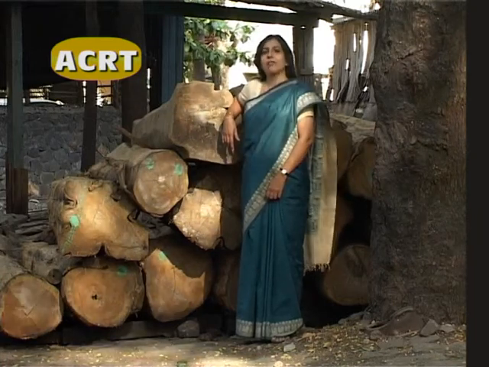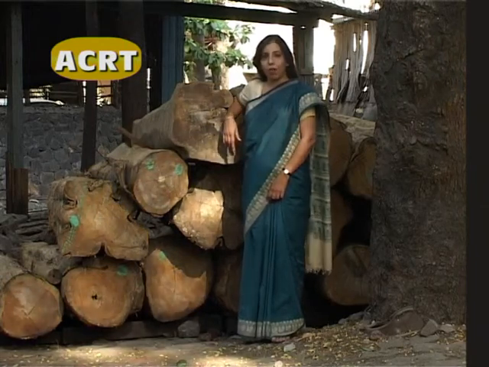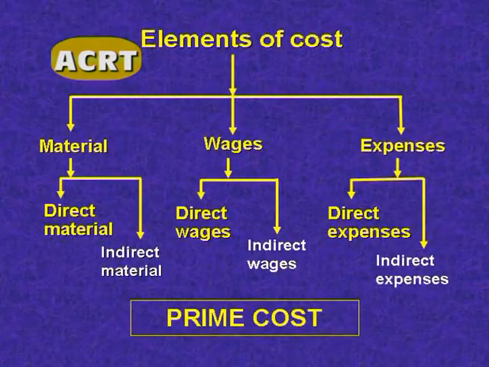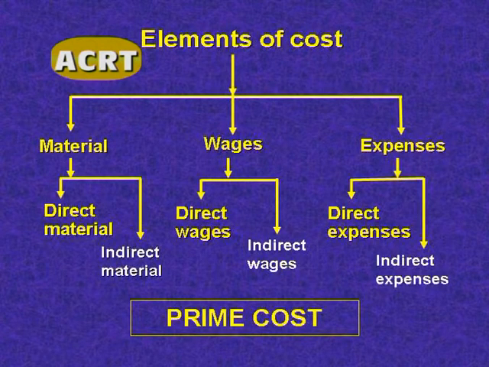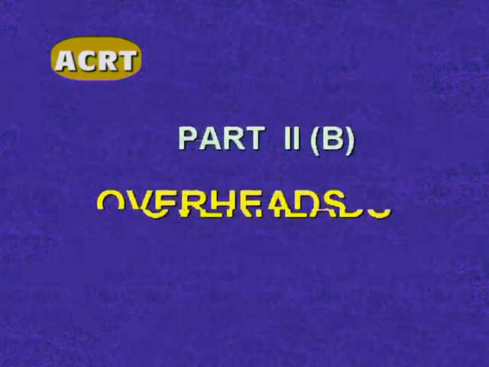Well, you have already understood these concepts with a lot of examples. As I have already told you, the aggregate of direct material, direct wages and direct expenses is called prime cost. Please see this chart. Direct material, direct wages and direct expenses, when added together, give us prime cost.